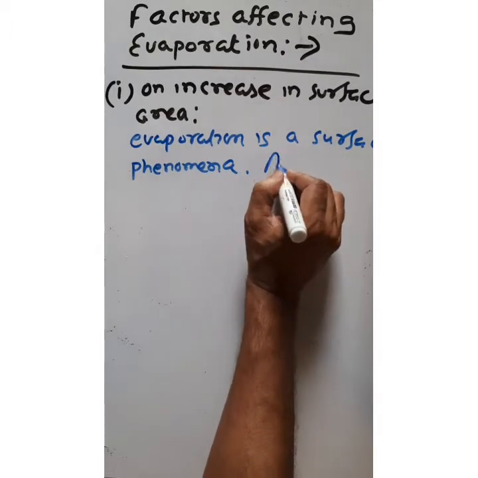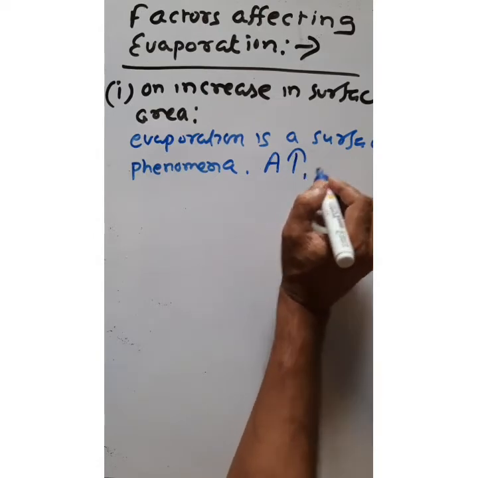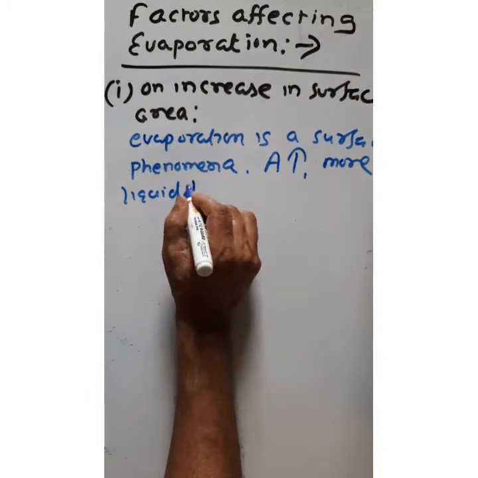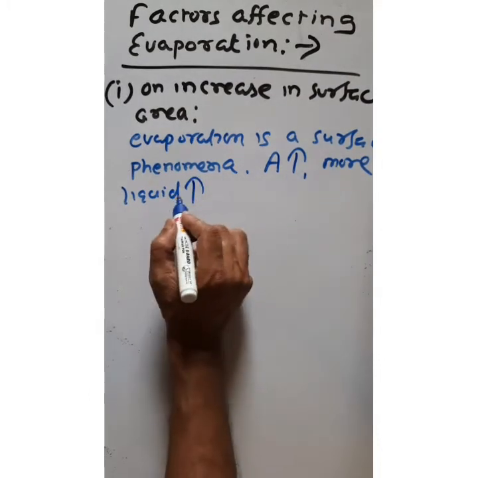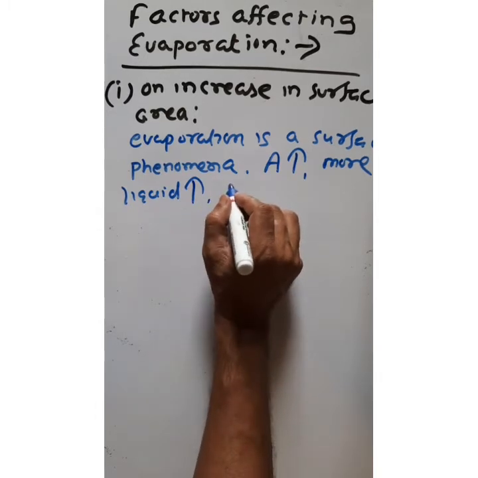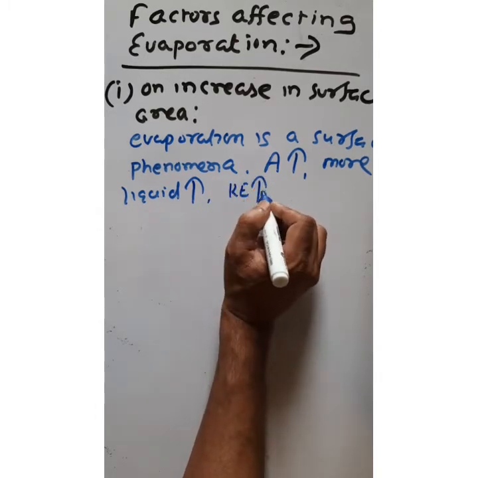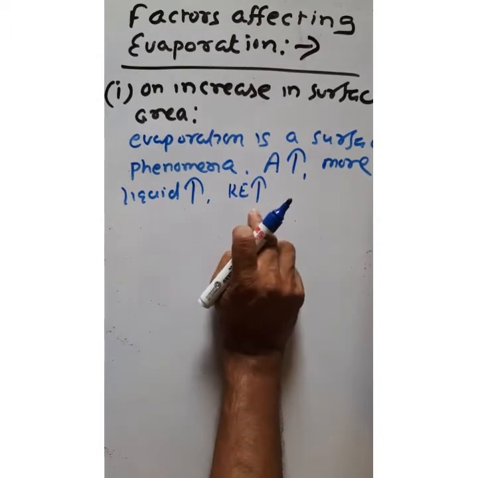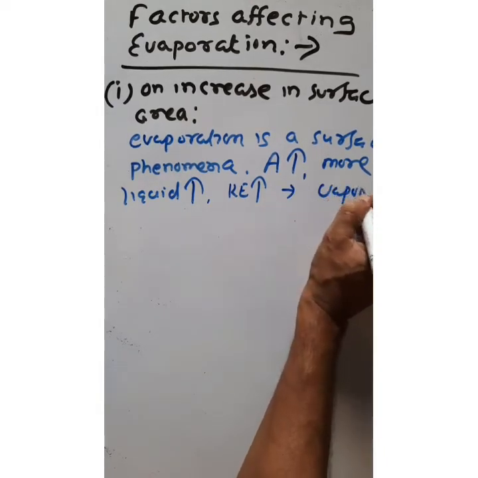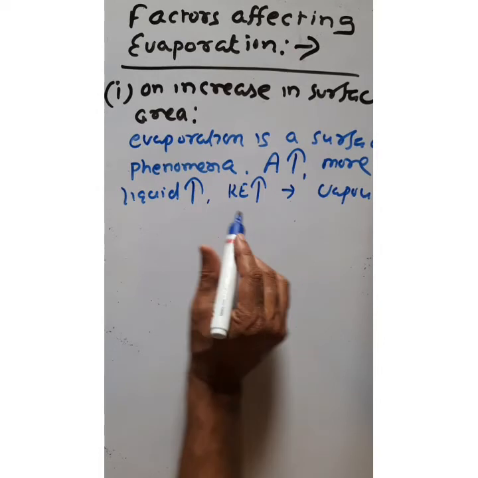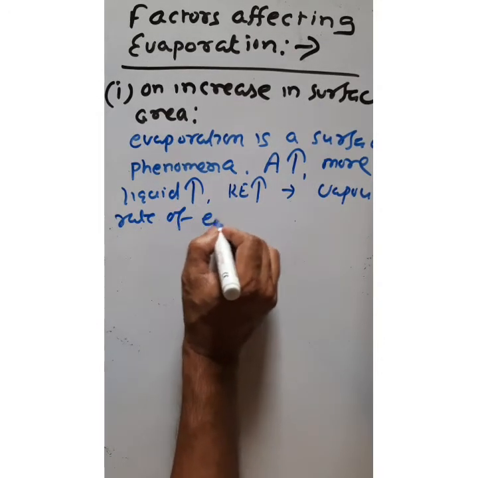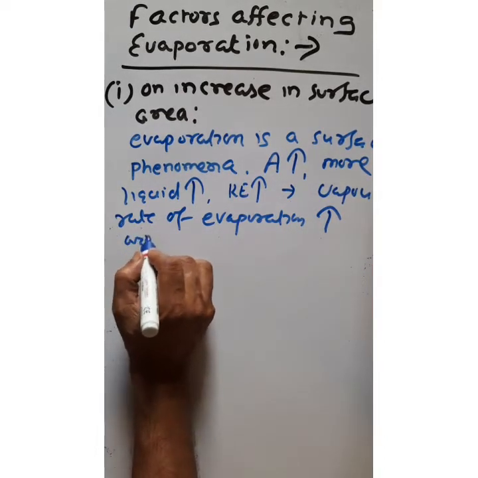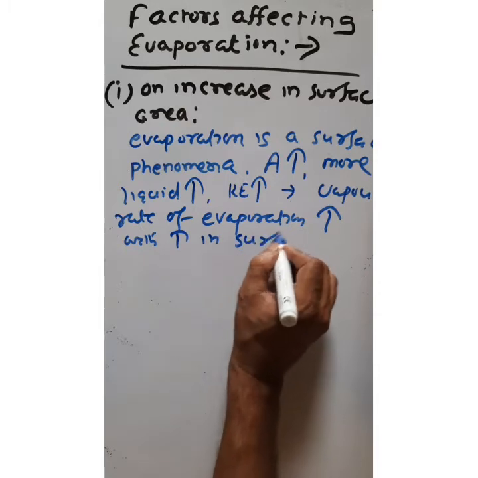So if the surface area increases, then more liquid particles will come to the surface, and the higher kinetic energy will break the surface and convert them to vapor. So the rate of evaporation increases with increase in surface area.